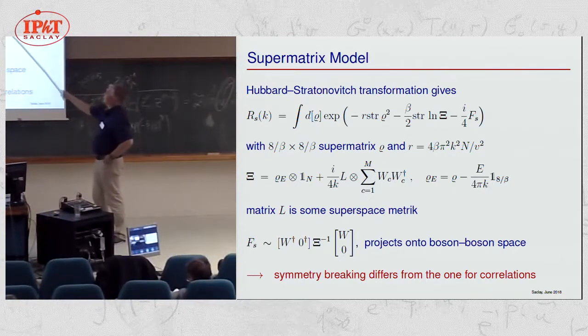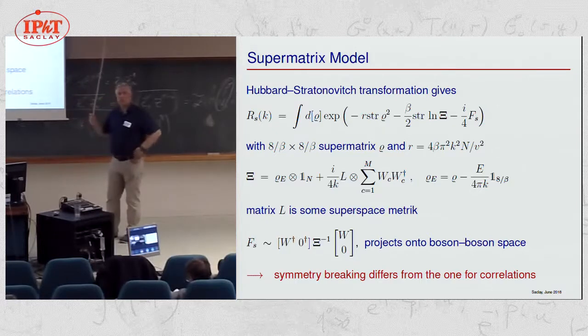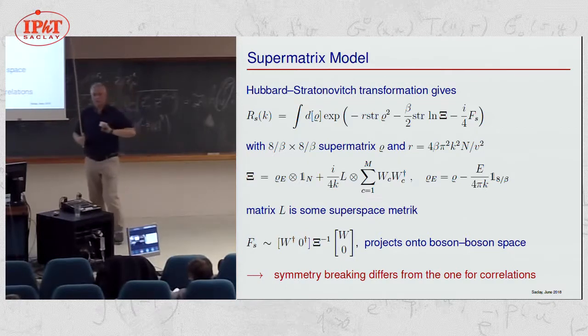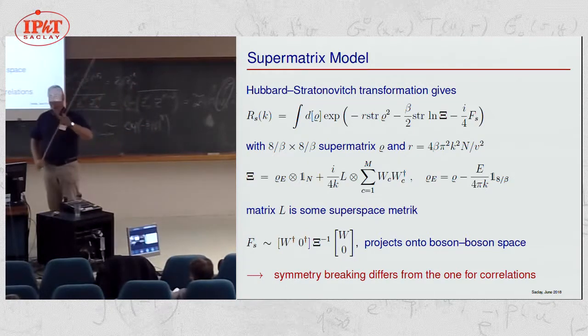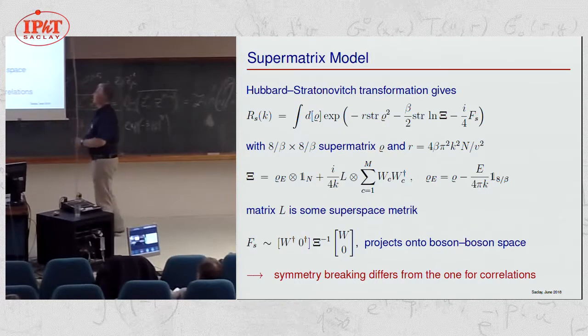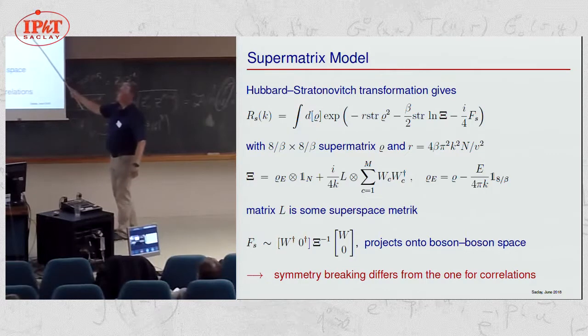And if you look at it, then those of you who might have seen such calculations for correlation functions before will see, well, it looks very similar. Yes, the only difference is actually this term here. This is a term that breaks supersymmetry. I mean, it might sound a bit paradoxical, but you have to break supersymmetry to get non-trivial results. And this supersymmetry breaking term here is completely different as compared to the case of correlation functions. So that is really the only difference.